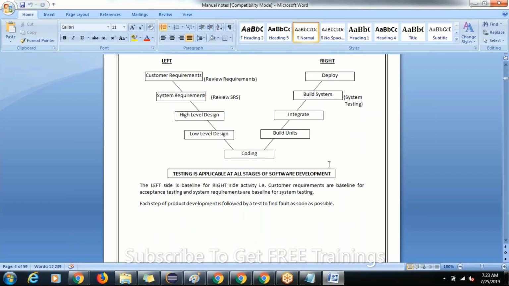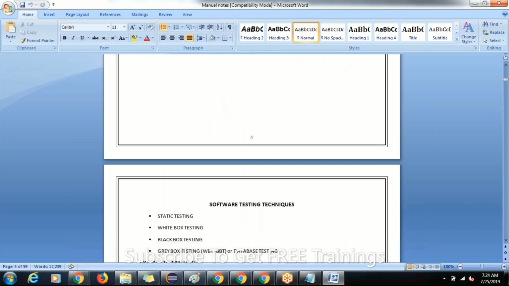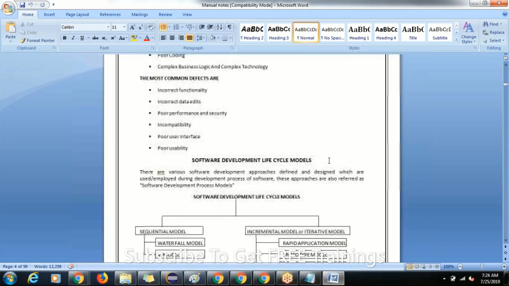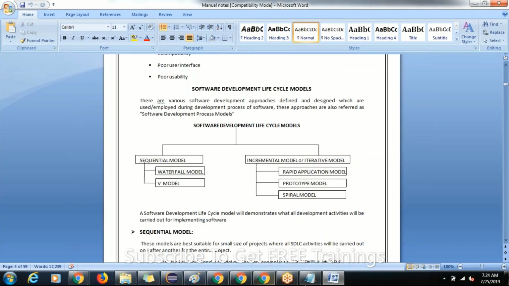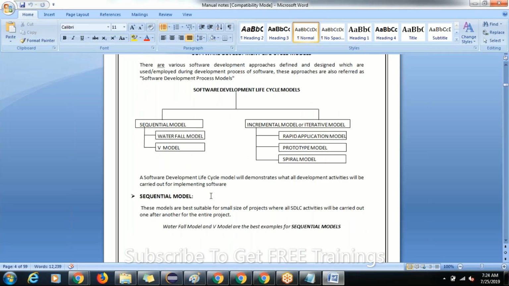Now we are discussing SDLC lifecycle models, software development lifecycle models. What are they? Sequential model and incremental model, or another name we call it, iterative model also. Under sequential model we have waterfall model and V model. Under incremental or iterative model we have RAD model, that is rapid application development model, prototype model and spiral model.